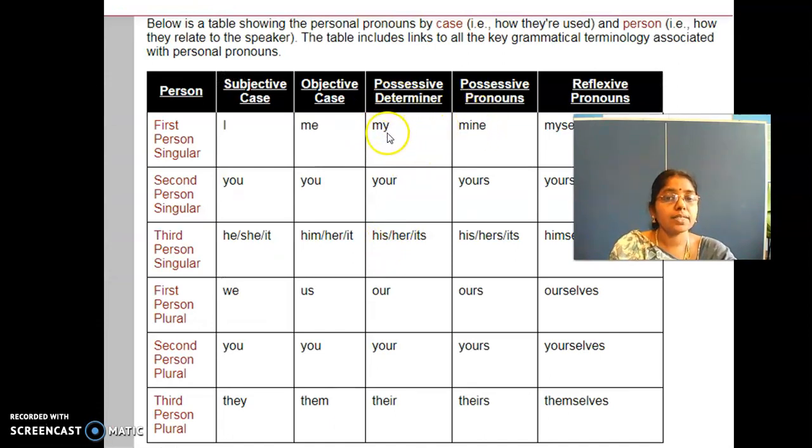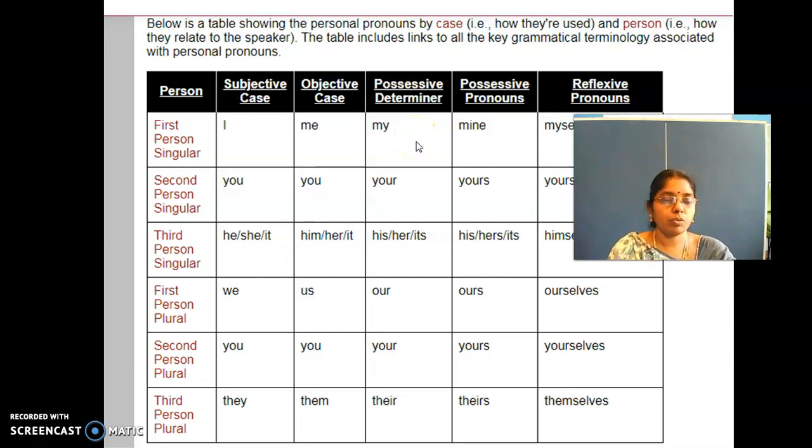Possessive determiner is my. Possessive pronoun is mine. Determiner is your. Pronoun is yours. His, her, its; his, hers. Can you see adding s over everything? So in possessive pronouns there will be s, but not for mine and his. His already has it. Here also his, her, its, right? So there is a small difference.